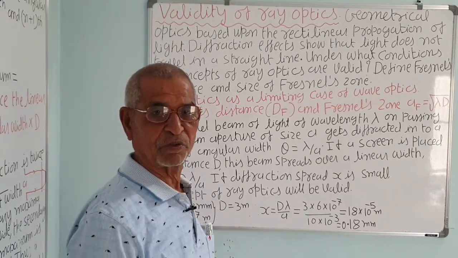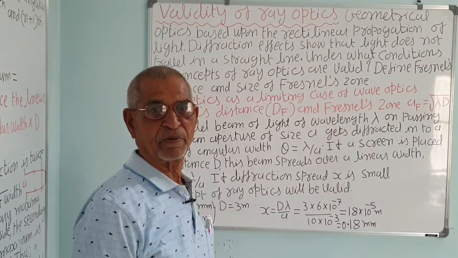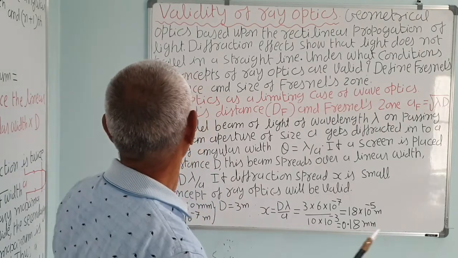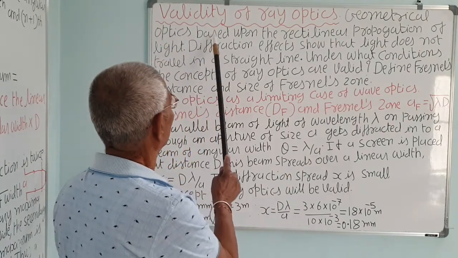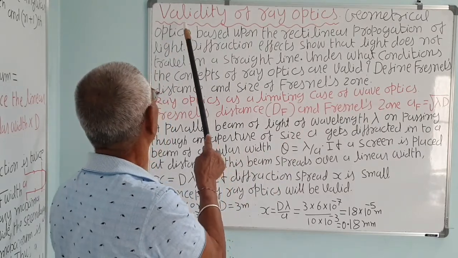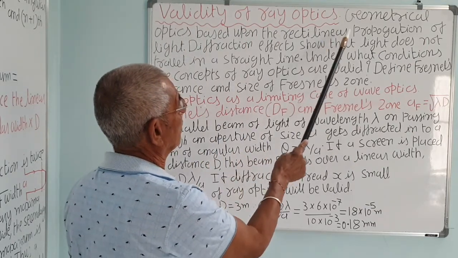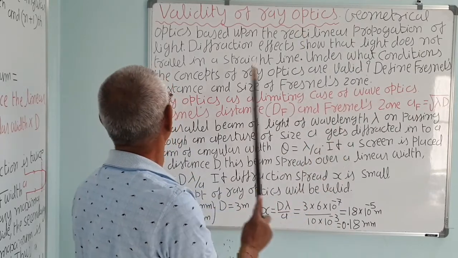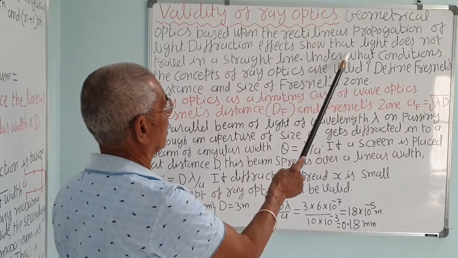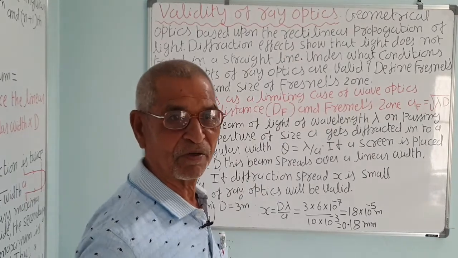Sound has a longer wavelength, so it can bend, but light has a very short wavelength, so only if the opening is comparable to the wavelength can you see the diffraction; otherwise light travels in a straight line. Let us see it. Optics based on the ray, or geometrical optics, is ray optics, that is, light travels in a straight line, based upon the rectilinear propagation, rectilinear meaning straight line. The diffraction effect shows that light does not travel in a straight line, but bends round the corner when the opening is narrow.